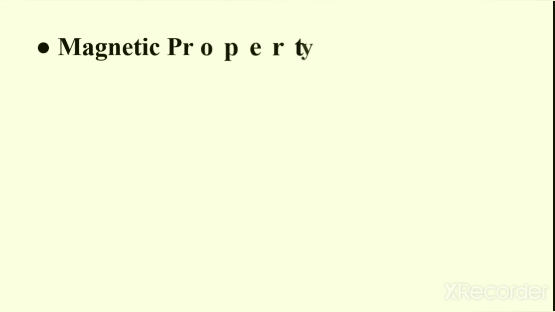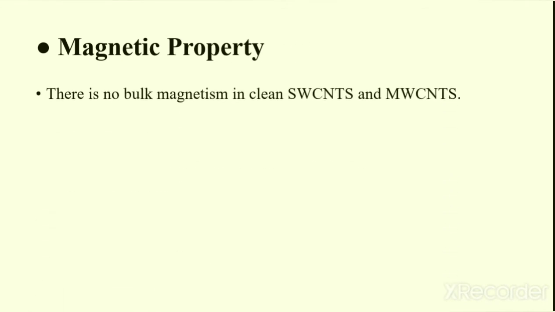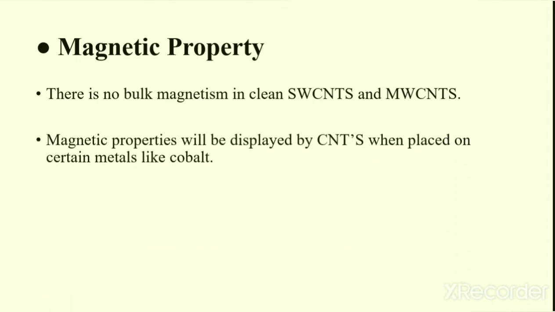Then we have the magnetic property. There is no bulk magnetism in clean single-walled carbon nanotubes and multiple carbon nanotubes, but if we add materials along with it, it can exhibit magnetic properties. Magnetic properties will be displayed by carbon nanotubes when placed on certain metals like cobalt.